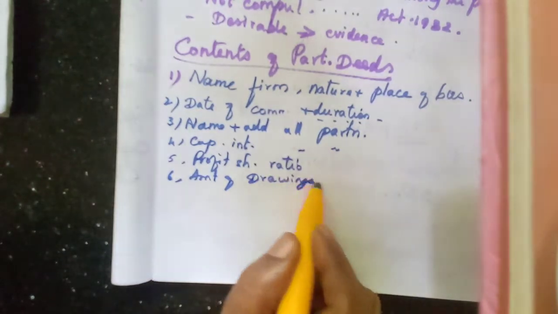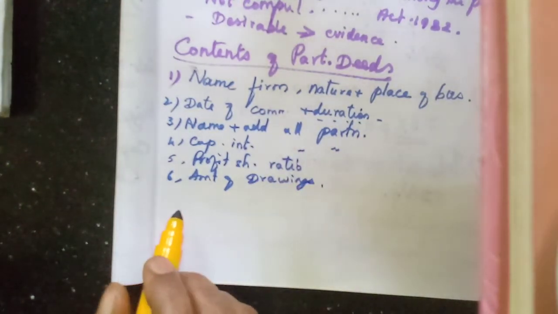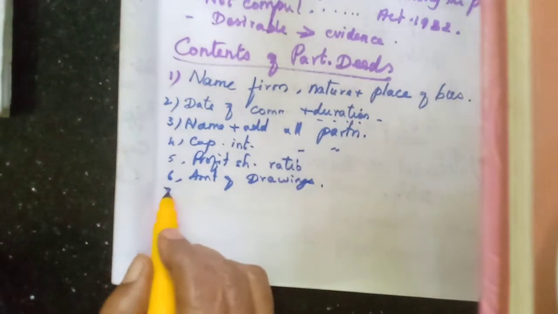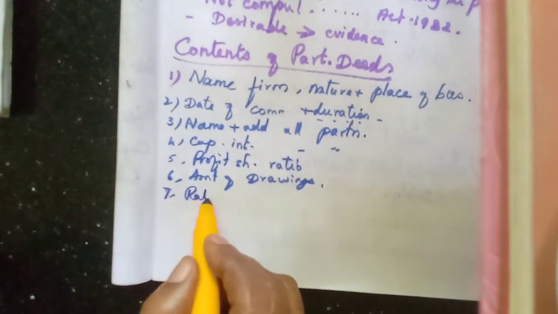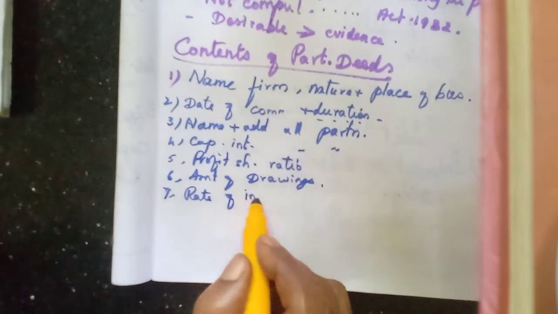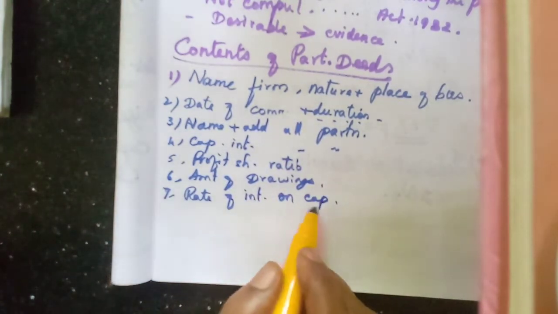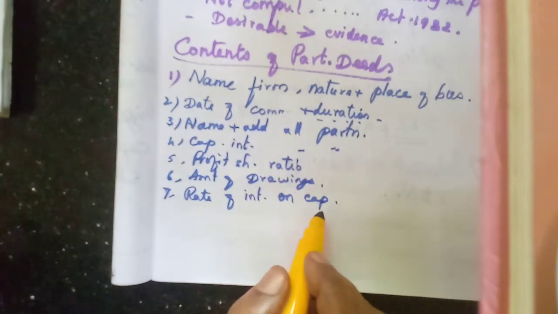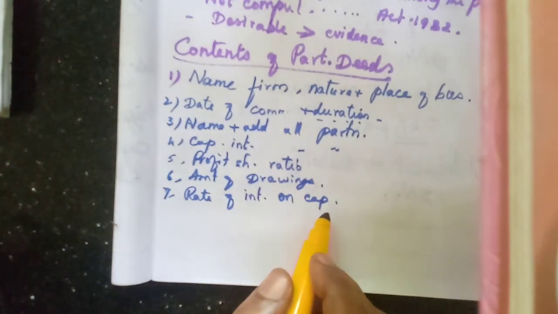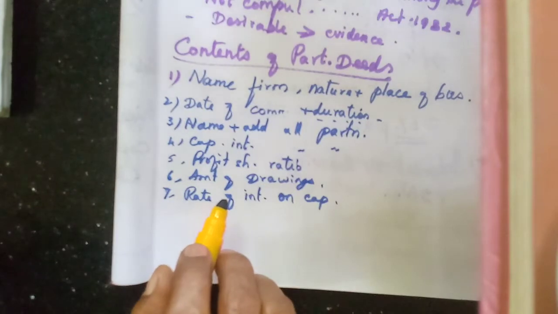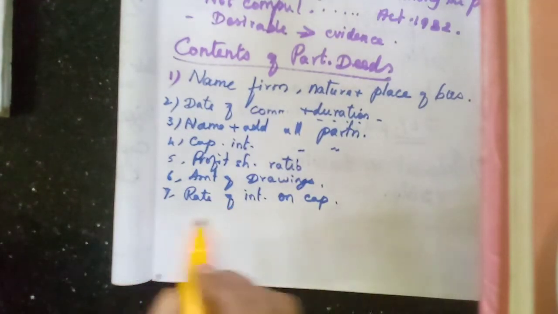Then the rate of interest on capital, how much, on the opening capital they will calculate 1%. That percentage will be written in the deed.